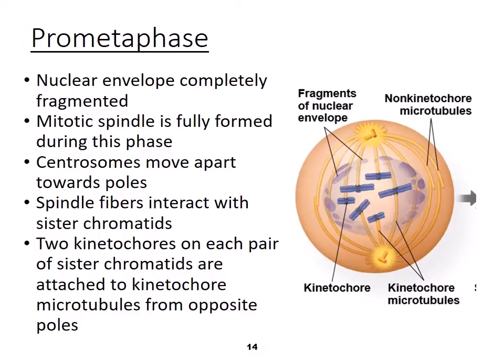So I guess now it's PPMAT. But prometaphase is kind of this in between of prophase and metaphase. So the nuclear envelope is completely fragmented at this point. The mitotic spindle is fully formed during this phase. The centrosomes are going to move apart towards the end of the cell or towards the poles. The spindle fibers are going to interact with the sister chromatids, and then there's two kinetochores on each pair of sister chromatids, and they're going to attach to the kinetochore microtubules from the opposite poles.